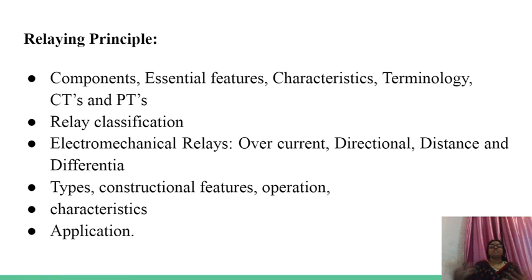So the processing part is faster because there is involvement of DSPs, digital signal processing. Earlier we had analog signals, now we have numerical signals, or signals in terms of digits. That means it can be processed fast, so we are using numerical relay. While characteristics, principle, everything remains same, so we have to study everything.